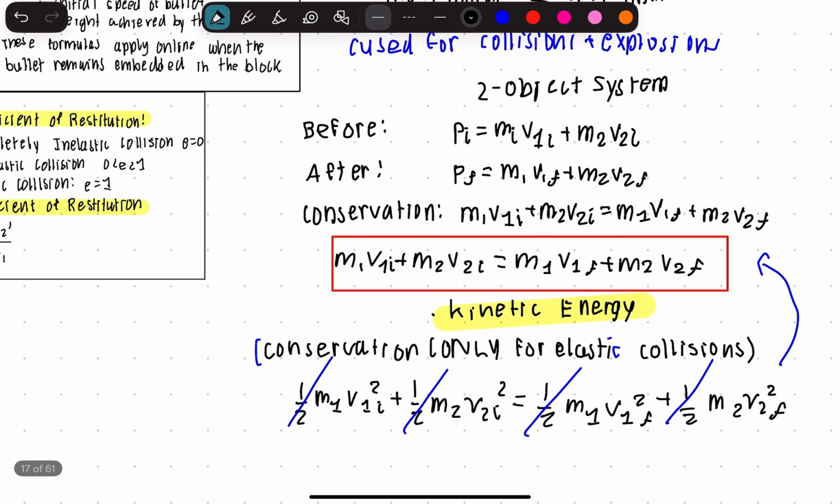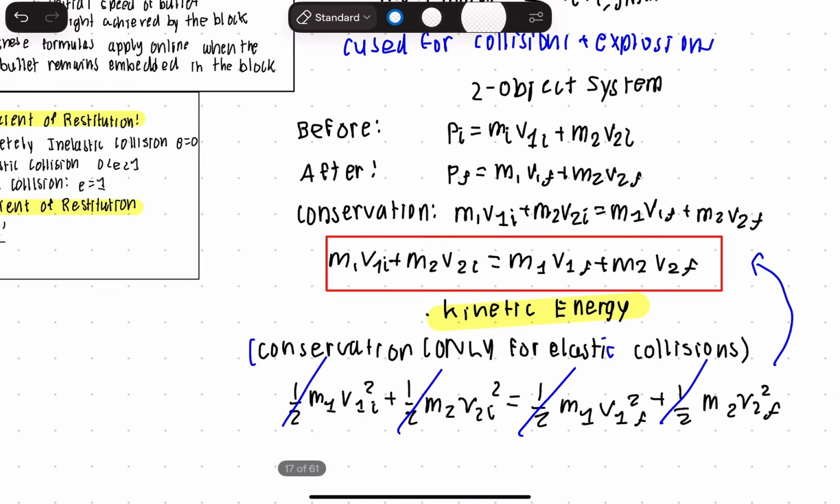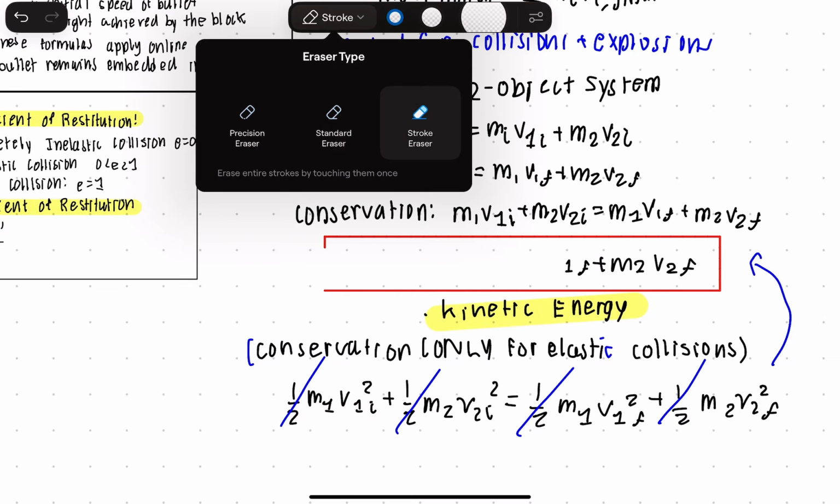Now, for a two-object system, we have the P initial equal to m1v1 plus m2v2, and then finally we have m1v1 final plus m2v2 final. Now, conservation will set those two equal to each other, and that states the same thing as this right here, actually. So this is kind of redundant.